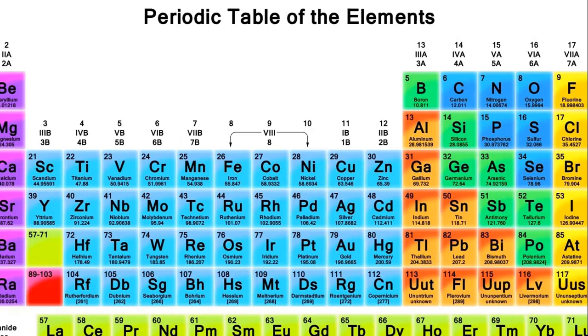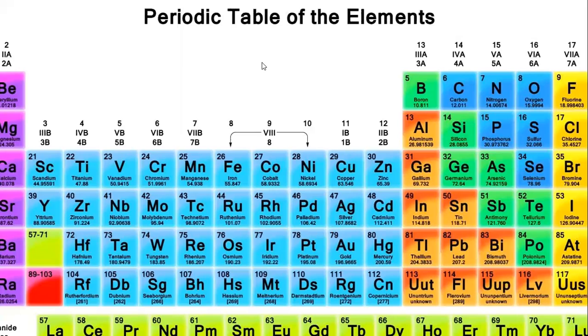The structure of the table shows periodic trends. The 7 rows of the table, called periods, generally have metals on the left and non-metals on the right side. So, where are the rows?